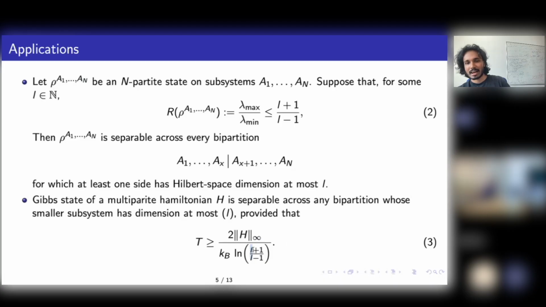And this L is the cut which you choose. So what it says is, let's say you have a multipartite Hamiltonian and a Gibbs state of it, and there's a cut across which you want to know if your Gibbs state is separable or not. Then if your temperature is above this value, it certifies that your Gibbs state has to be separable across this cut. It just follows from this equation 2.